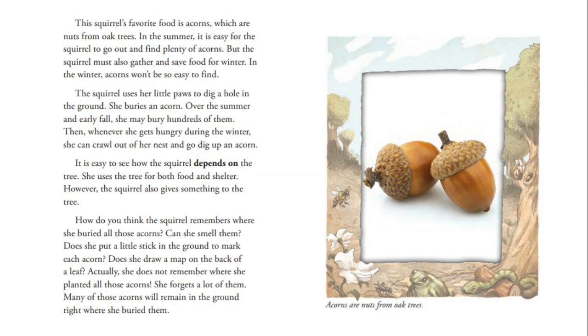She uses the tree for both food and shelter. However, the squirrel also gives something to the tree. How do you think the squirrel remembers where she buried all those acorns? Can she smell them? Does she put a little stick in the ground and mark each acorn? Does she draw a map on the back of a leaf? Actually, she does not remember where she planted all those acorns. She forgets a lot of them. Many of those acorns will remain in the ground right where she buried them.